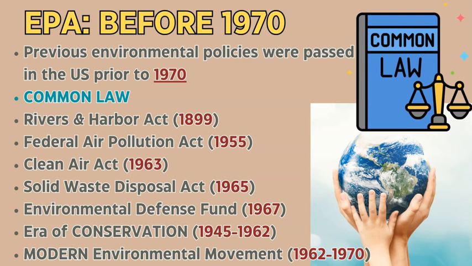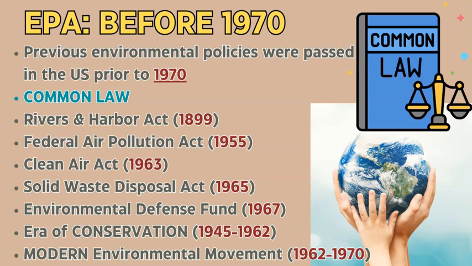Now, in terms of the environment, in terms of pollution, in terms of any kind of waste, that meant each judge had their own opinion and outcome on these different cases. So nothing was very consistent or regulated across even different localities and parts of each state, let alone the entire country. So this common law was very up in the air, so to speak.